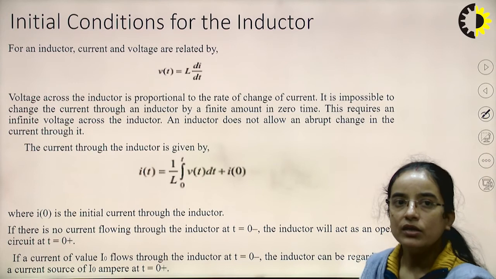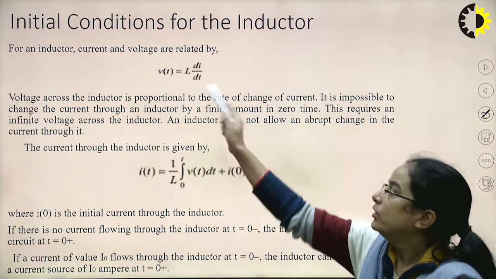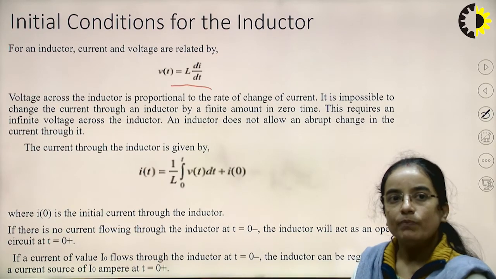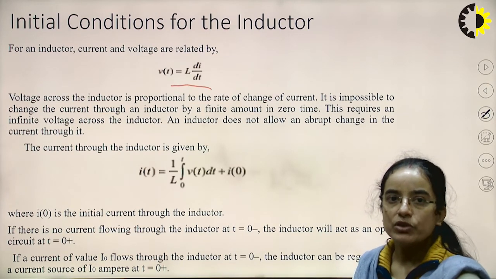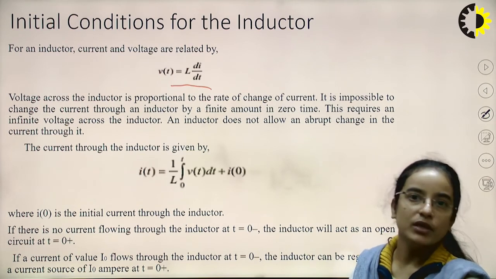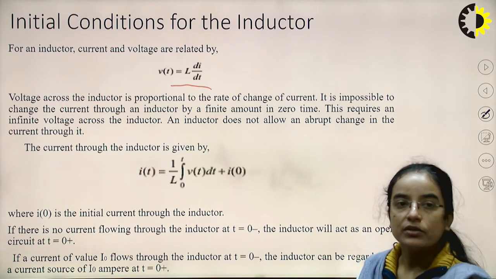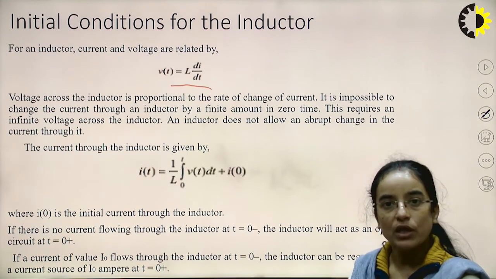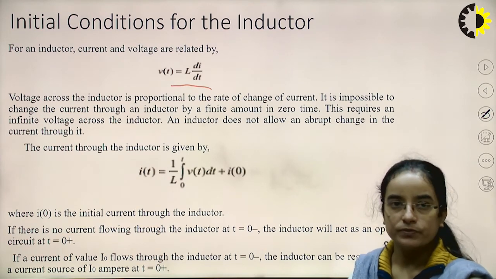So for an inductor, the current and voltage relation is V(t) equal to L di by dt. So the voltage across the inductor is proportional to the rate of change of current, okay. It is impossible to change the current through the inductor by a finite amount in zero time, because this is the rate of change.